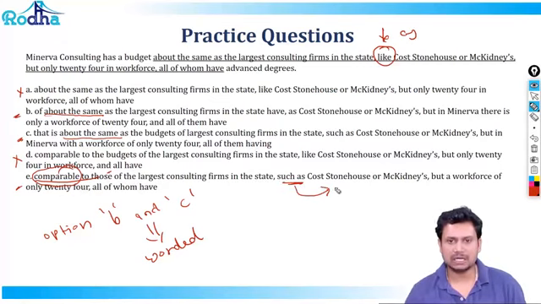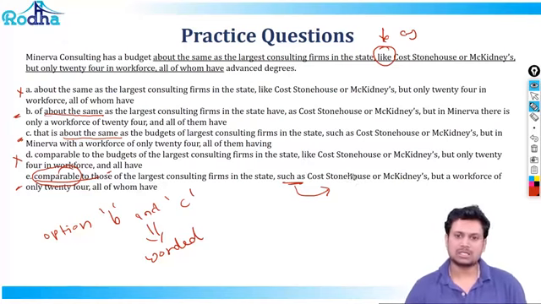"Such as" is very clear because we did not want a "like". We are actually referring to consulting firms such as Cost, Stonehouse or McKinsey, but a workforce of only 24, all of whom, this "whom" refers to the workforce, have advanced degrees, and this has to be the right answer. One, it is crisp. Number two, it also eliminates the error when instead of using "like", we ended up using "such as", and this has the right modifier "whom" for the workforce. I hope this concept was also clear.